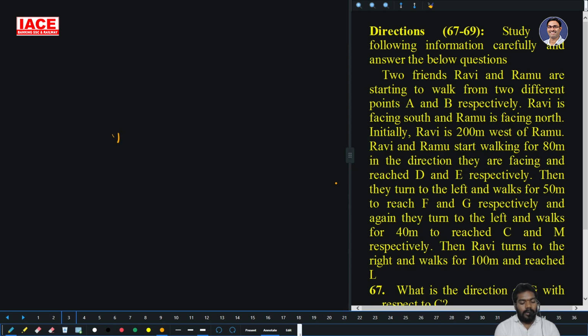Ravi is at point A, Ram is at point B. Ravi is facing the south direction and Ram is facing the north direction. Clear?